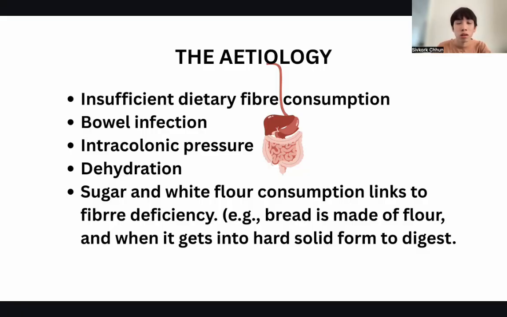Dietary fiber deficiency, which means low dietary fiber, causes hypernatremia, so low sodium level, and results in dehydration and then diarrhea. Fiber food lowers the intracolonic pressure. So the cause of diverticulitis is when the intracolonic pressure is low because there's no fiber food to push down the stool. That means increasing transit time. So it obstructs your colon, and the stool weight is also heavy, and the volume increases the bowel frequency.